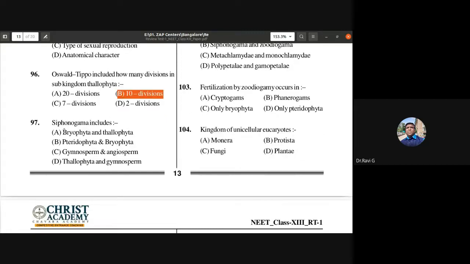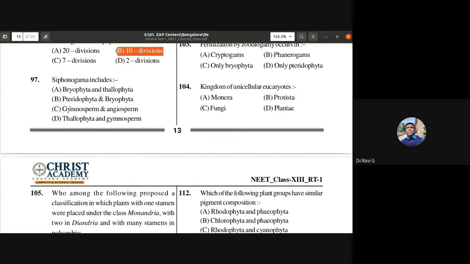Siphonogama includes what? Bryophyta and Thallophyta, Pteridophyta and Bryophyta? See, Siphonogama means the pollen grain germinates and produces the pollen tube. There are only two groups which have the pollen grain germinating to produce a pollen tube, that is gymnosperms and angiosperms.